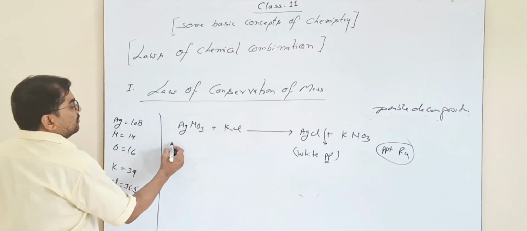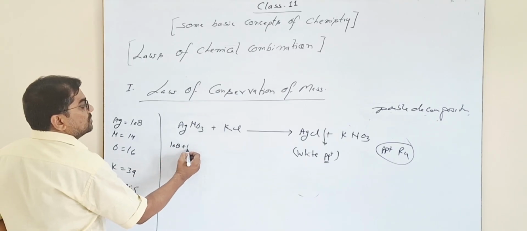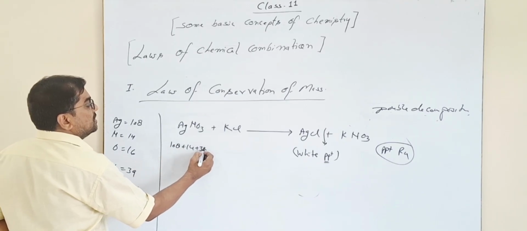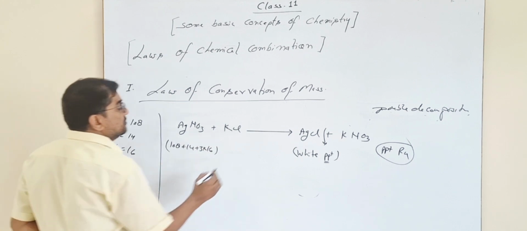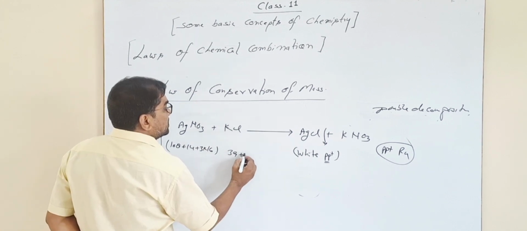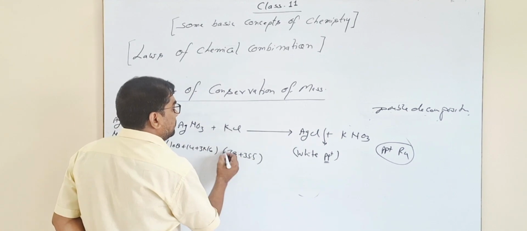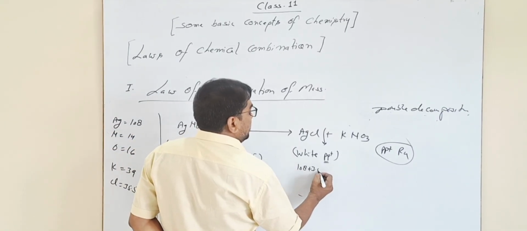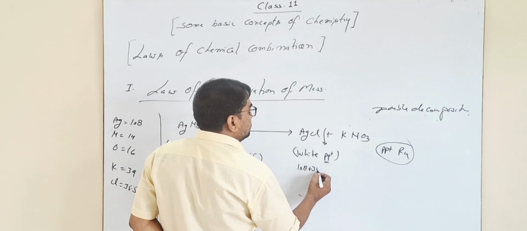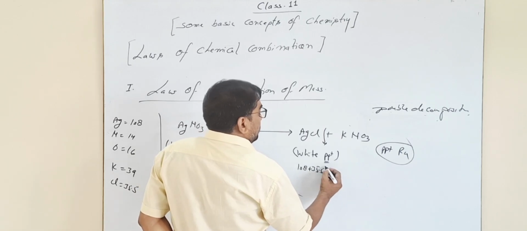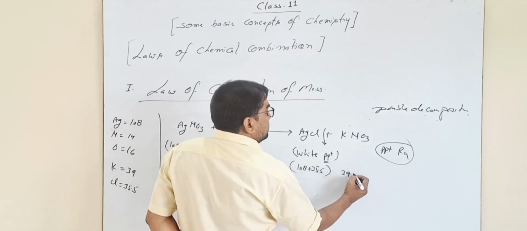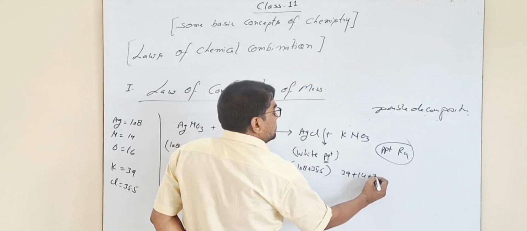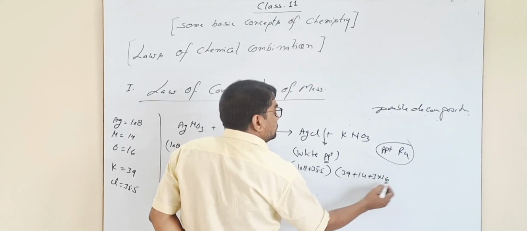Putting in the values here: 108 plus nitrogen 14 plus 3 into 16. Now here 39 plus 35.5. Here 108 plus 35.5. And next 39 plus 14 plus 3 into 16.